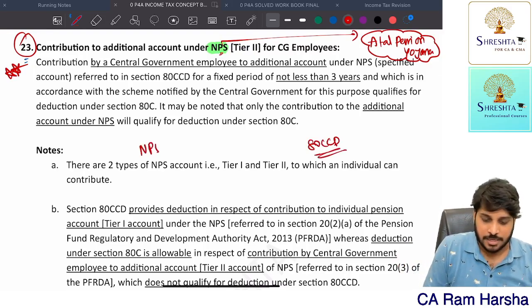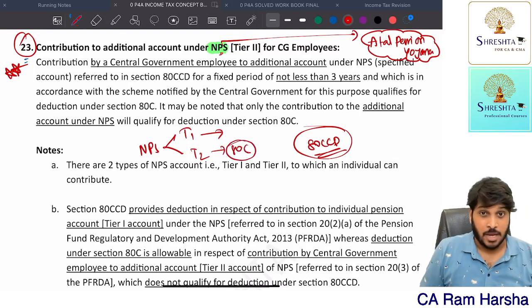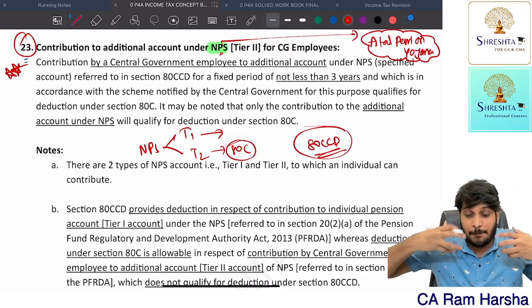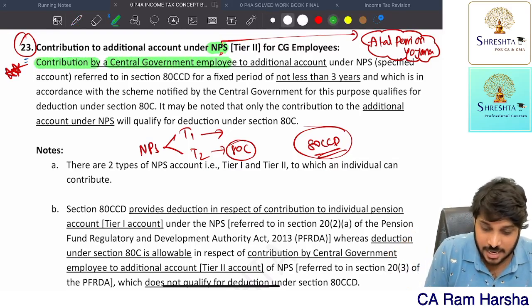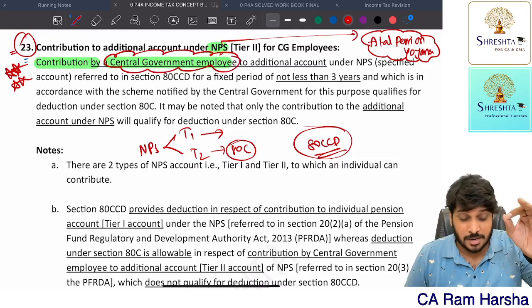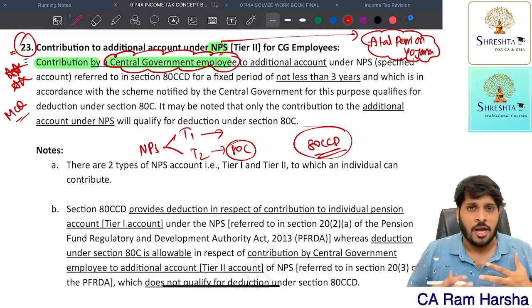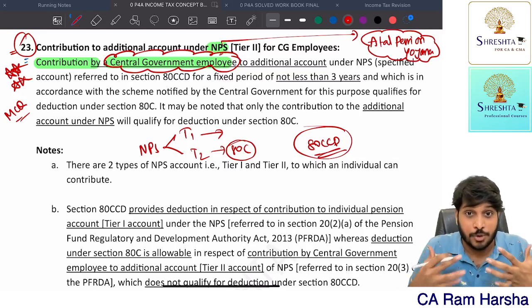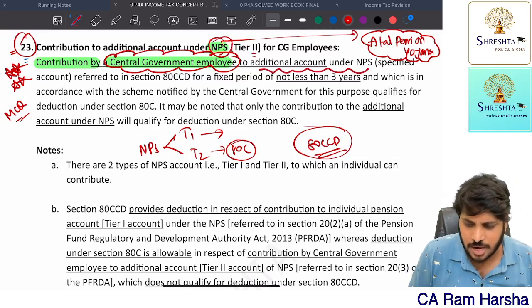The national pension scheme has 2 tiers, tier 1 and tier 2. Tier 1 is covered under 80CCD, tier 2 is covered under 80C. If you are contributing to an additional pension account, if the contribution is by a central government employee, remember this provision is only for whom? Central government employee. This 23rd item you will get deduction only for a central government employee. This itself is important. They may test it as an MCQ. There is a possibility. So if a central government employee is contributing to national pension scheme tier 2, that is nothing but the additional account of NPS.